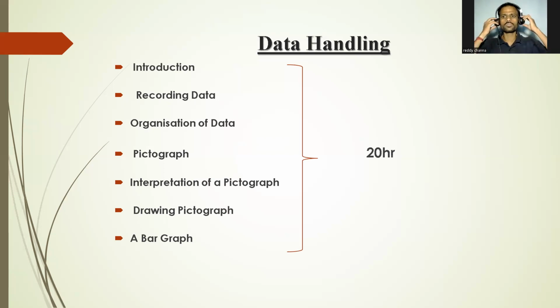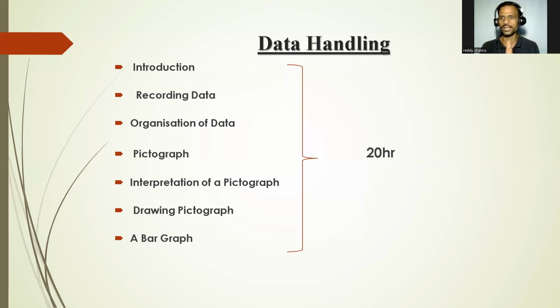Then we have some graphs. Pictograph, representing the data using pictures, is called a pictograph, and we are going to do the interpretation of the pictograph also. Then we are also going to learn about bar graphs. Bars used to represent the data is called a bar graph.